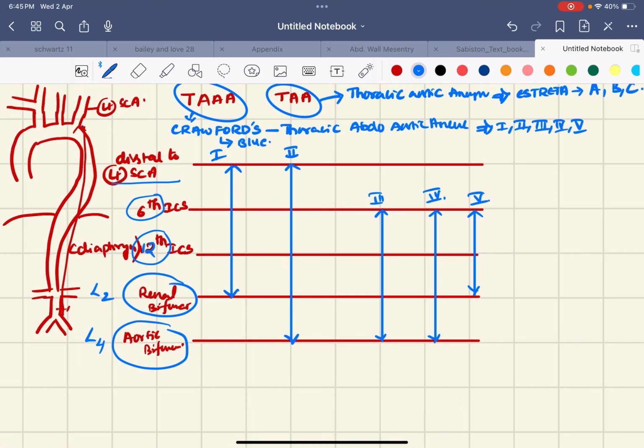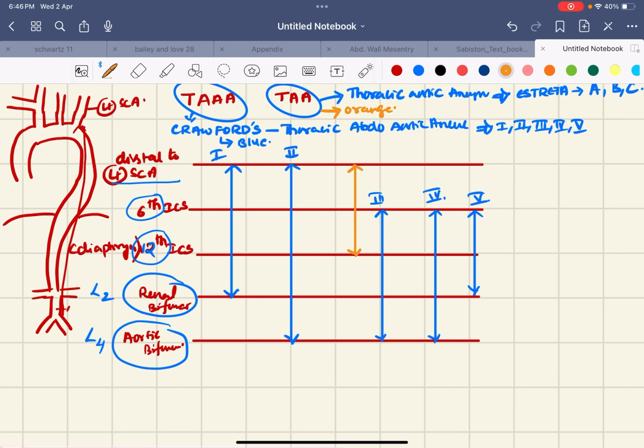And for thoracic aortic aneurysms I am drawing in orange color, so please remember. Thoracic aortic aneurysm means from the distal aorta to the 12th intercostal space.